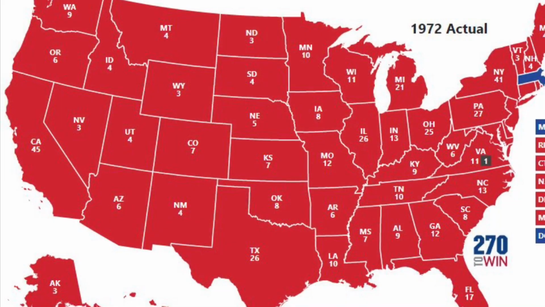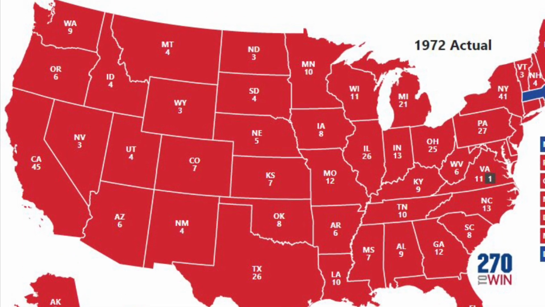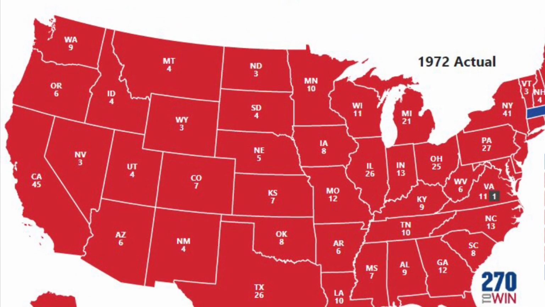John F. Kennedy was a famous president, and he was the youngest president to be elected. He was 43, and that is really young, as opposed to the oldest, which is right now 78. And after that, Lyndon B. Johnson took over, and he led a stable presidential term. Then Nixon came, and Nixon won the Electoral College and got 520 electoral votes, one of the most ever in history, but resigned because of the Watergate scandal.